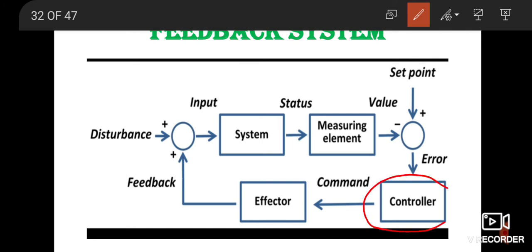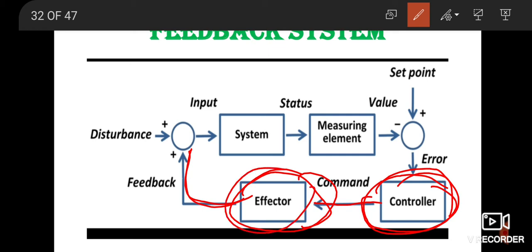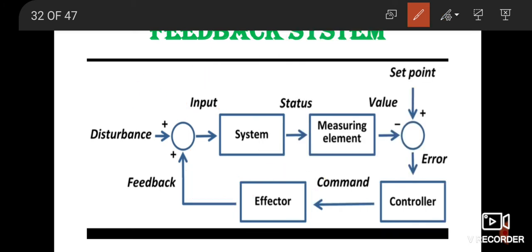Then through the controller, you give a command to the effector. Now what is this command and what is this effector? These are the things through which you give the feedback to the system. Through this controller you give feedback to the system, that your input should be a little bit higher or a little bit lower. The controller calculates the error from the set point, and then gives it to the effector.